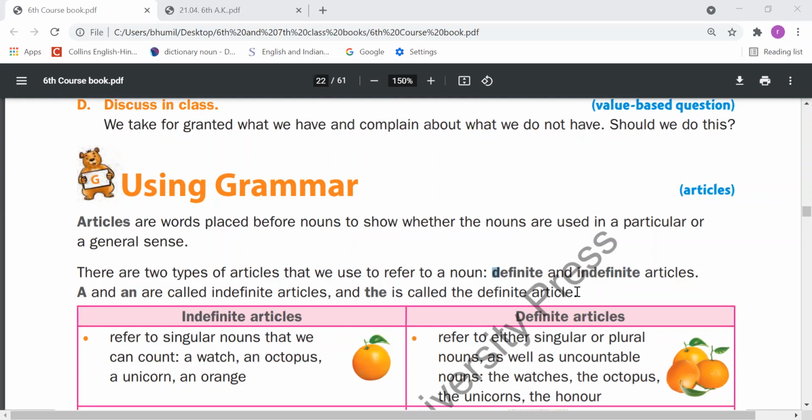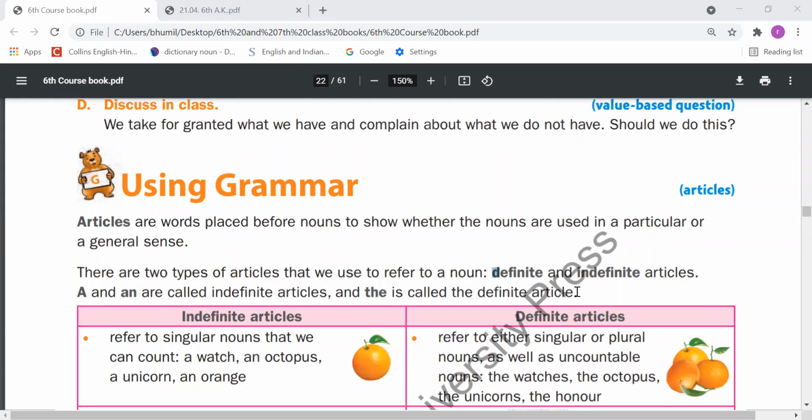Now we need to understand what are the definite nouns and what are the indefinite nouns. So this is very simple, dear students. When any noun is clear to speaker and listener, that noun is called definite. When any noun is not clear either to speaker or to listener, or we can say reader or writer, in that condition that noun is indefinite. I will try to make you understand with some examples.